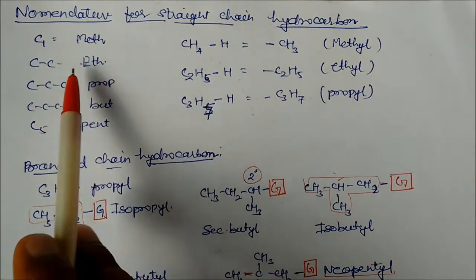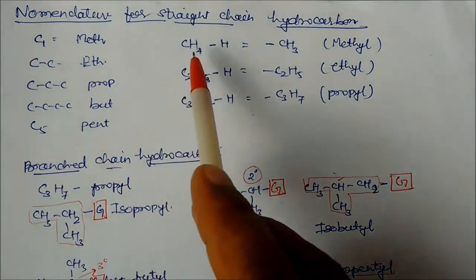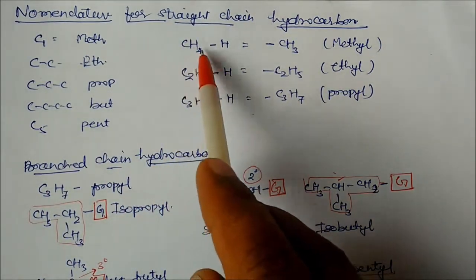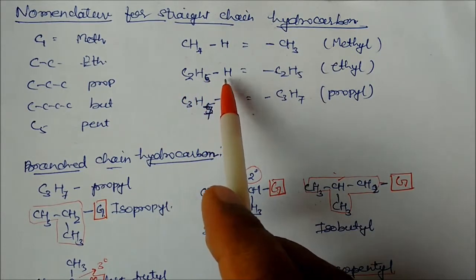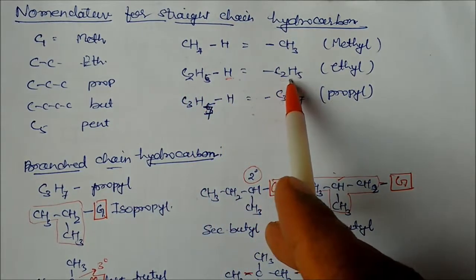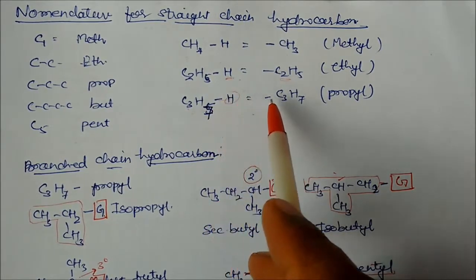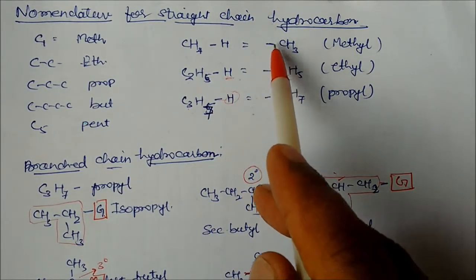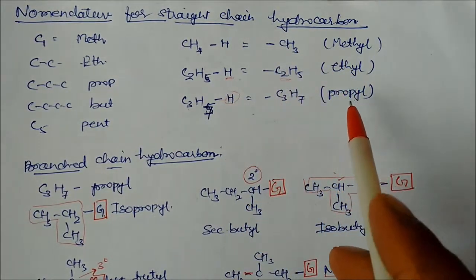If it is 2, it is called eth. 3 is prop, 4 is but, 5 is pen. Similarly, CH4 is the main carbon; if you remove 1 hydrogen, this is called methyl. If you remove 1 hydrogen from C2H6, it is called ethyl. If you remove 1 hydrogen from C3H8, these are the free valencies. Free valency means 1 hydrogen has been removed, and their names are methyl, ethyl, and propyl.